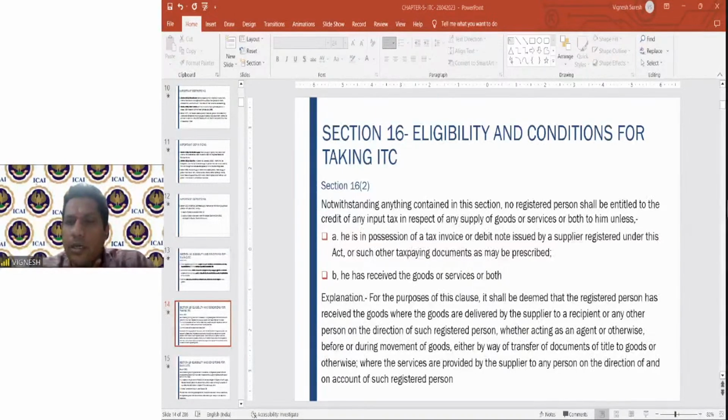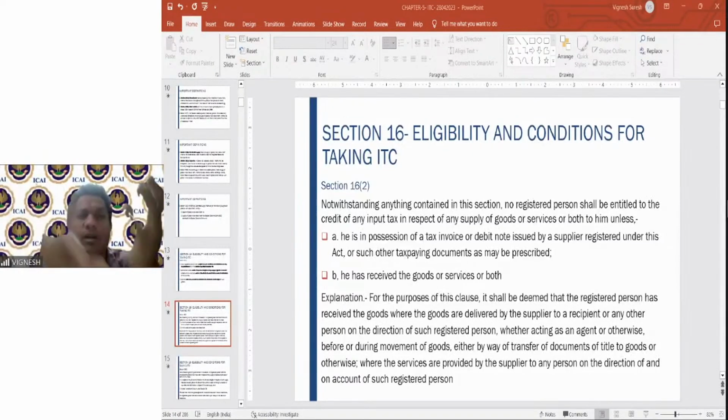Few queries here. Sir, you said that elsewhere the VAT system does not allow credit of central tax with CST. In GST law also... I didn't get the point. Erstwhile, okay. Now you can claim here also. Here also CGST. See, the important point is the tax is divided into CGST and SGST. So your input tax is CGST, SGST. Output tax is CGST, SGST, or sometimes it can be IGST.